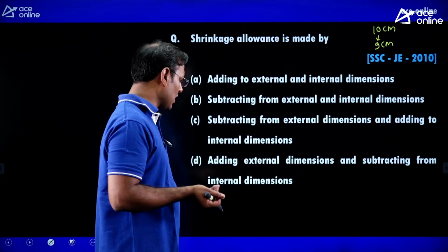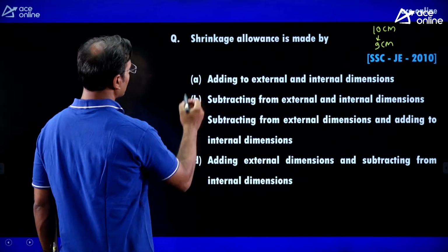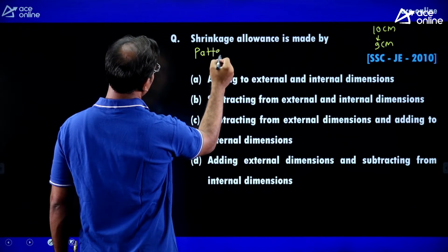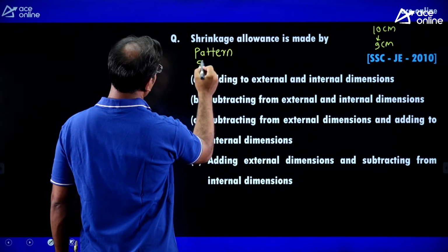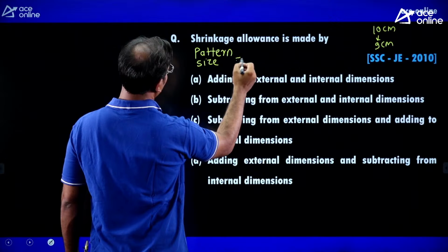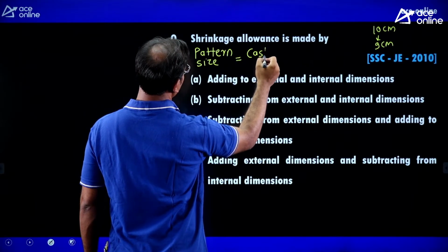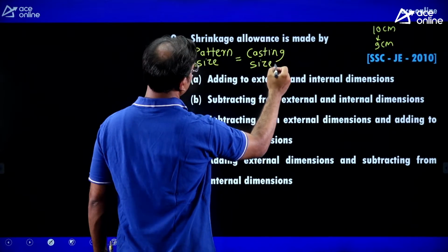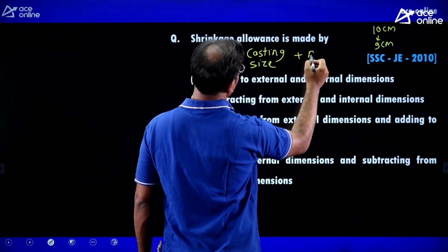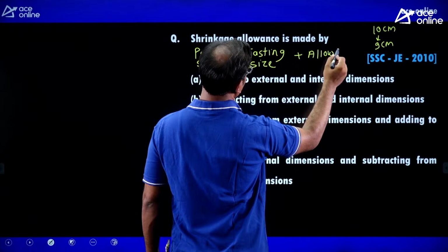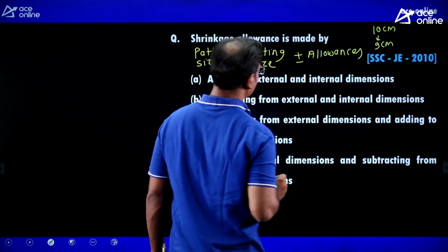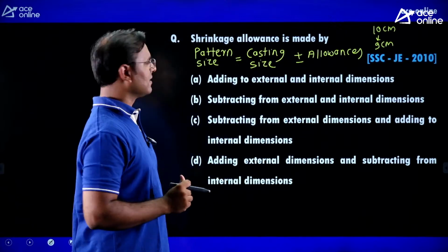Because of that, we have one formula: pattern size is equal to casting size plus allowances. This is the general formula, but sometimes we also use minus.